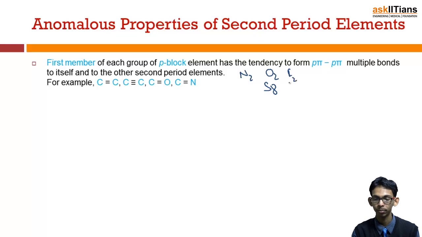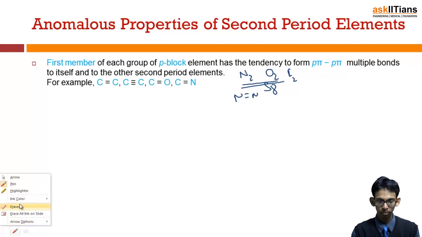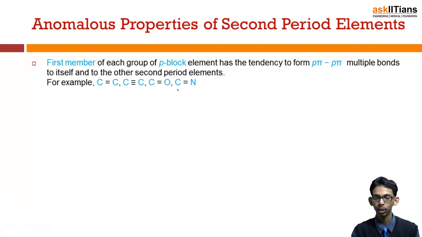Similarly fluorine. The first members of the p block are most of the time diatomic because they can form p-pi multiple bonds between the two atoms only. Okay, so this shows the anomalous behavior. The first members are diatomic while the rest are tetra or octatomic. So this is also a reason for